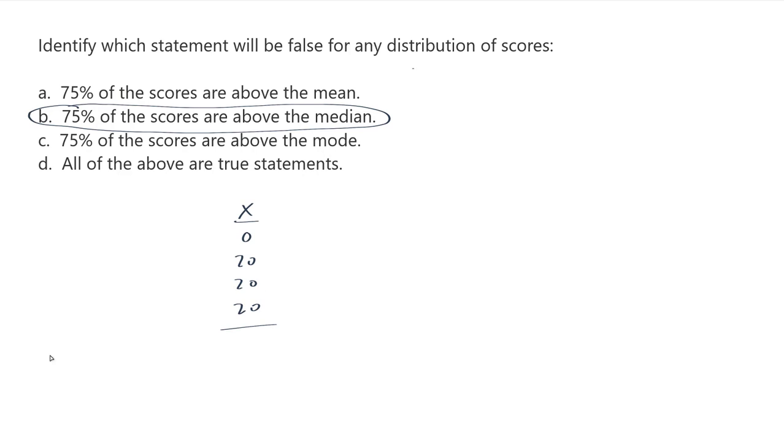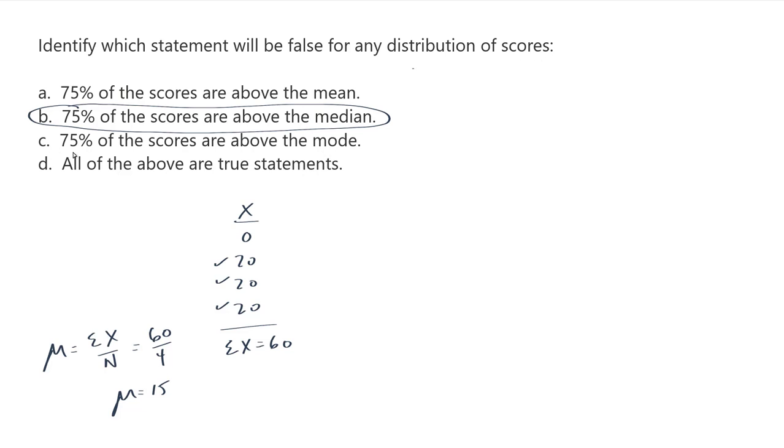To find the mean, I need the sum of x over n. So this comes out to be 60, and so this is going to be 60 divided by 4. That is a mean equal to 15. 1, 2, 3 out of the 4 scores, so 75% of these scores are above 15. 75% of the scores are above the mean. So this is possible. It doesn't have to be false for any distribution.